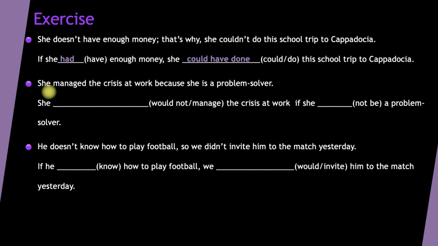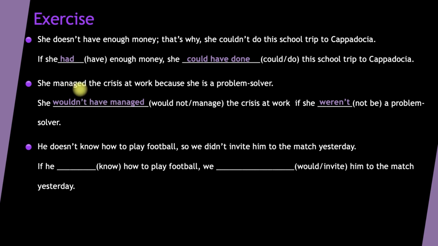The second one, she managed the crisis at work because she's a problem solver. I'll say she wouldn't have managed the crisis at work if she weren't a problem solver. At this point, remember, after he, she, and it, we use were or weren't with type 2 if conditions, okay? So the thing to learn here is she managed turned into wouldn't have managed, okay? The result is in wouldn't have verb 3, okay?